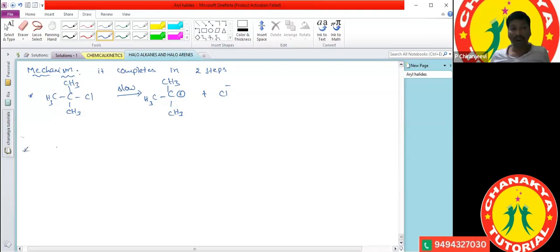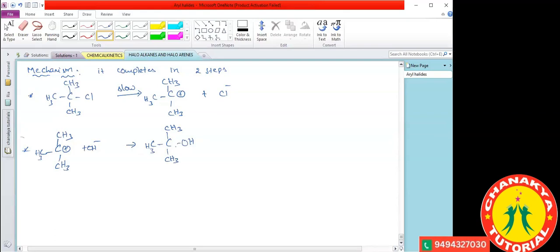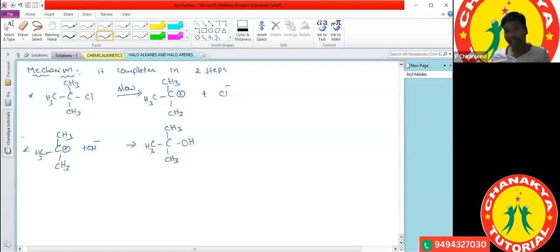So in the second step, what happens? The carbocation that is formed combines with the OH minus ion. If it combines with the OH minus ion, it forms tertiary butyl alcohol. Have you got the clarity? Is there any doubt still? No, sir. So this is the reaction mechanism here.